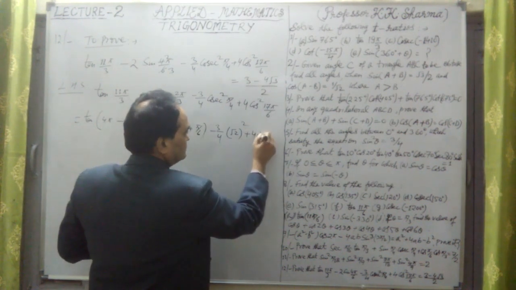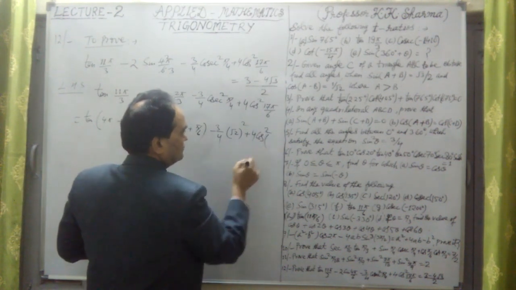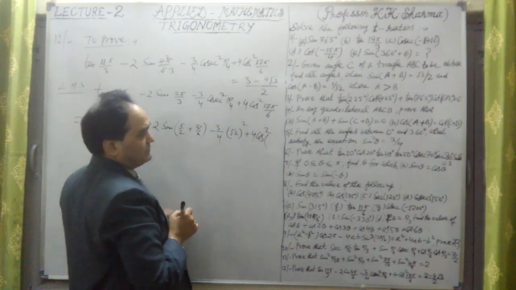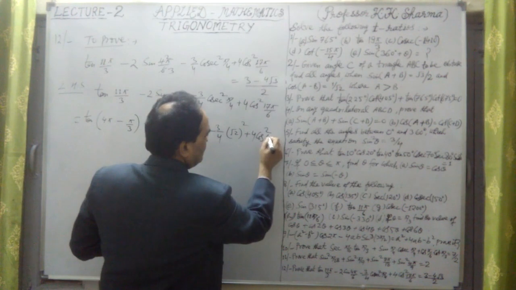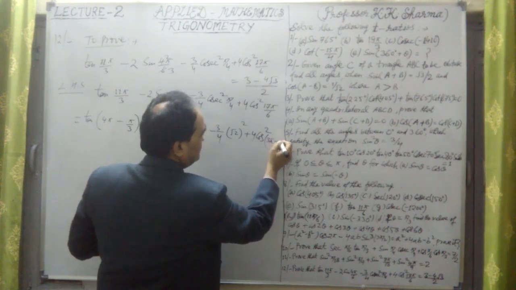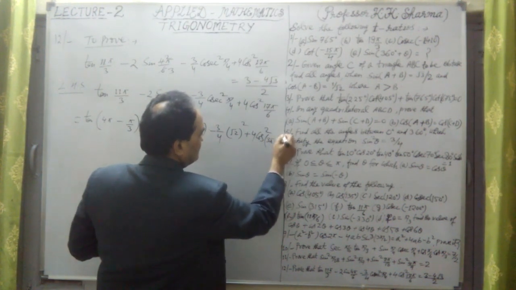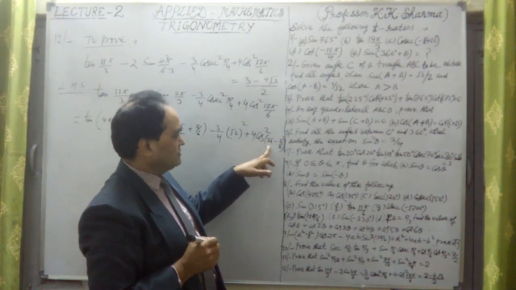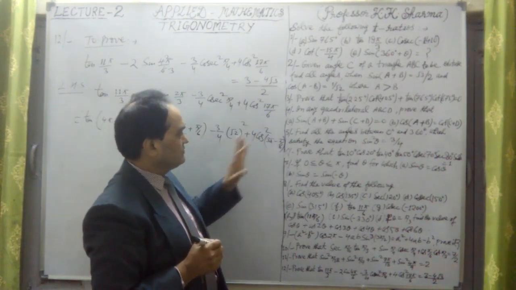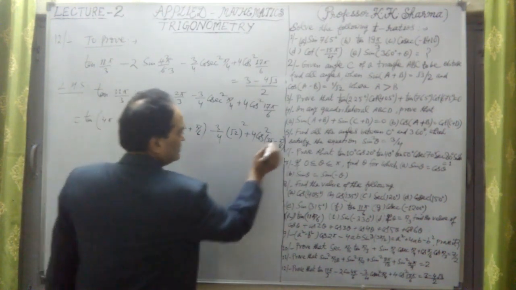Okay, let me change this also: cos square of 17 pi by 6. It can be 3 pi minus pi by 6. Why is it there? 6 3s are 18, 18 pi minus pi means 17 pi by 6. It can be written like this.